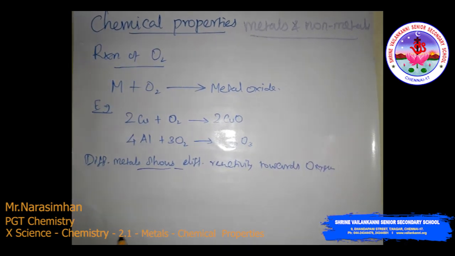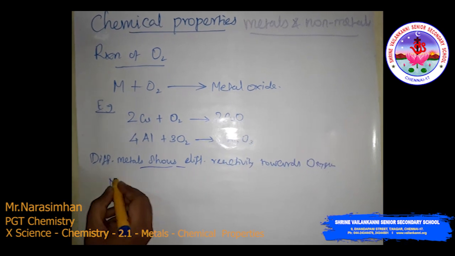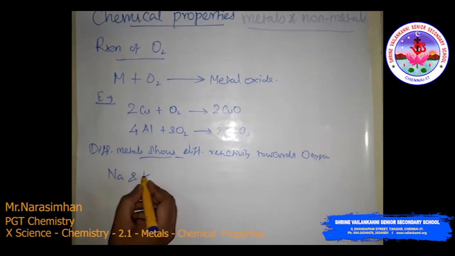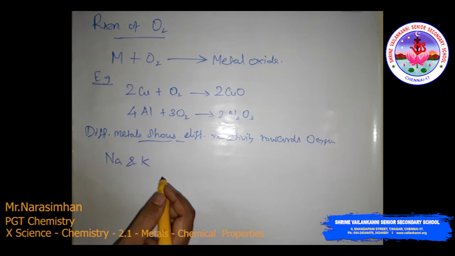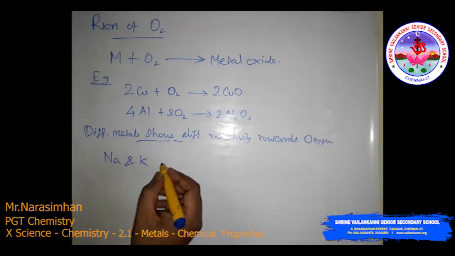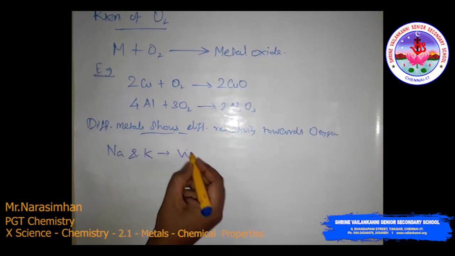First, sodium and potassium. Sodium and potassium react so vigorously.